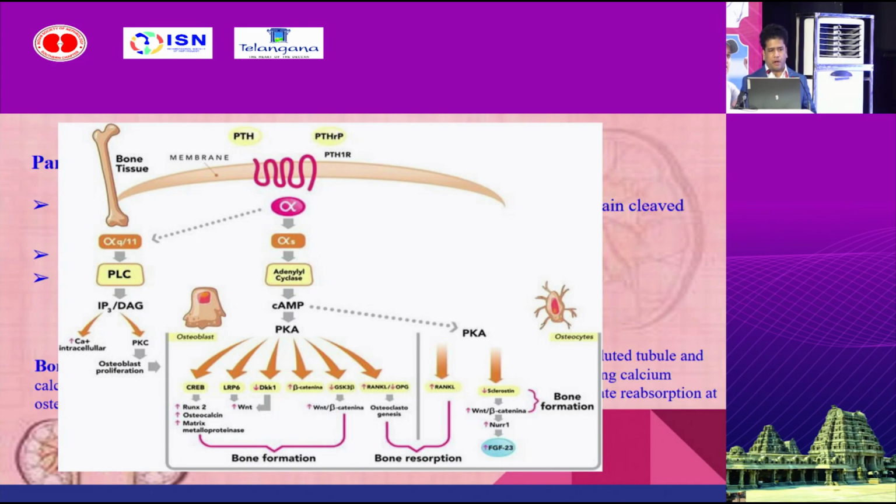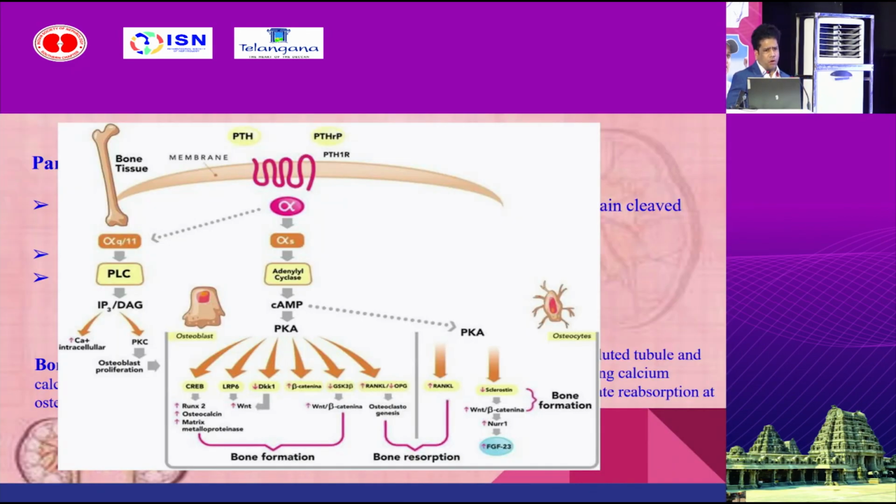So the first parameter is parathormone. The regulators of parathormone in the body are especially calcium and calcitriol, which is active vitamin D. Parathormone acts on bone, and by combination with the parathormone receptor it activates various intracellular signaling pathways, out of which WNT and beta-catenin help in formation of bone, and RANK ligand helps in bone resorption through osteoclasts.